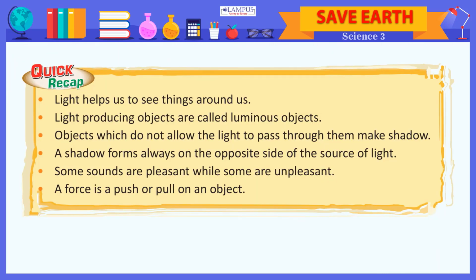Quick recap. Light helps us to see things around us. Light-producing objects are called luminous objects. Objects which do not allow the light to pass through them make a shadow. A shadow forms always on the opposite side of the source of light. Some sounds are pleasant while some are unpleasant. A force is a push or pull on an object.